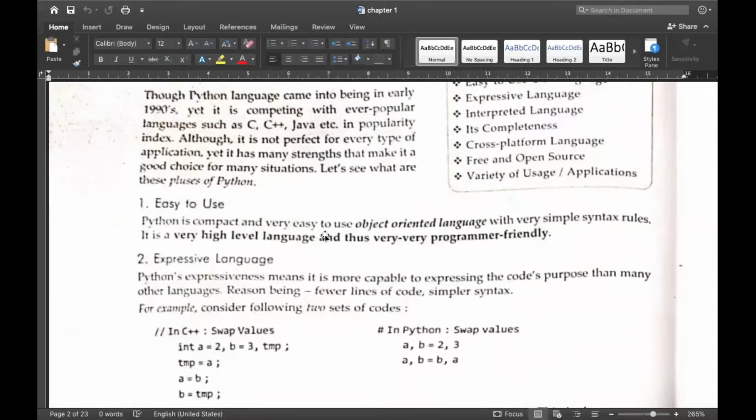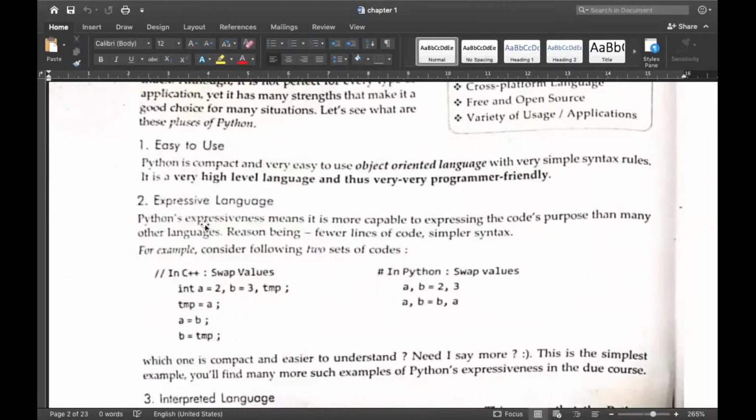Another is expressive language. Okay, so Python's expressive means it is more capable of expressing the code's purpose than many other languages.